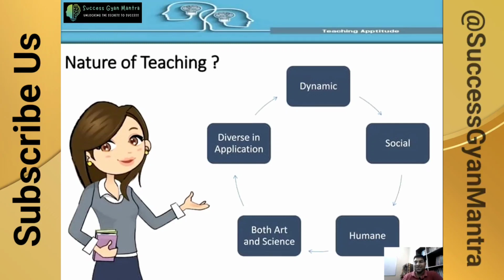Then, teaching is both art and science. Art, we can say, is a skill, the art of providing knowledge to the students. And science, because we are following some principles, methods and rules, like teaching methods and techniques, so we can say it is a science. And it is diverse in applications, because we are applying teaching at various places to impart knowledge to students, to provide better, practical knowledge from various diverse information. And we are applying the knowledge through different methods and modes, using various types of devices and IT tools.